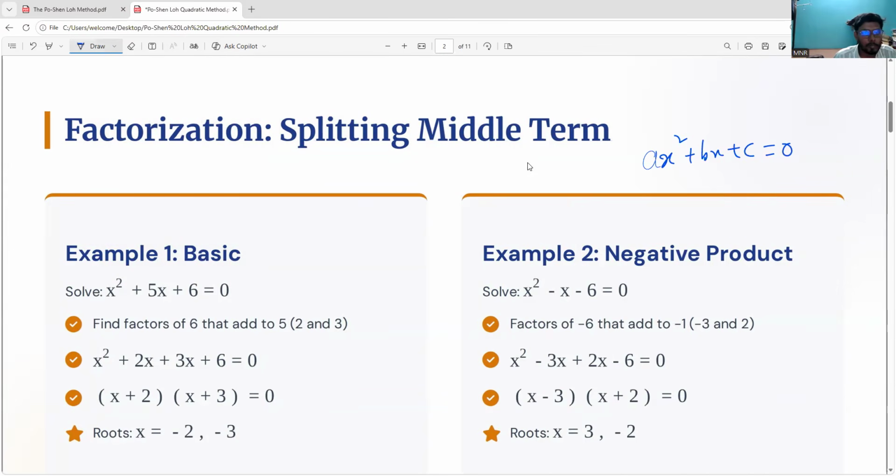So this is the general splitting of the middle term, the basic one. You know the expression x square plus 5x plus 6 they have given. So we will try to split the middle term.